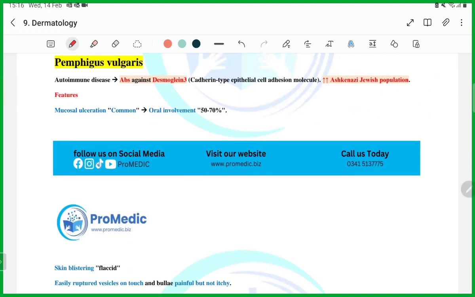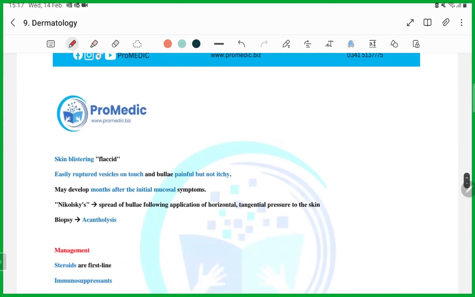In pemphigus, the antibodies are against desmoglein, guys. Remember, this is the first difference. Second difference is the oral involvement. There, oral involvement was not there. Here, mucosal oral involvement is there. Second, there the blisters were tense.